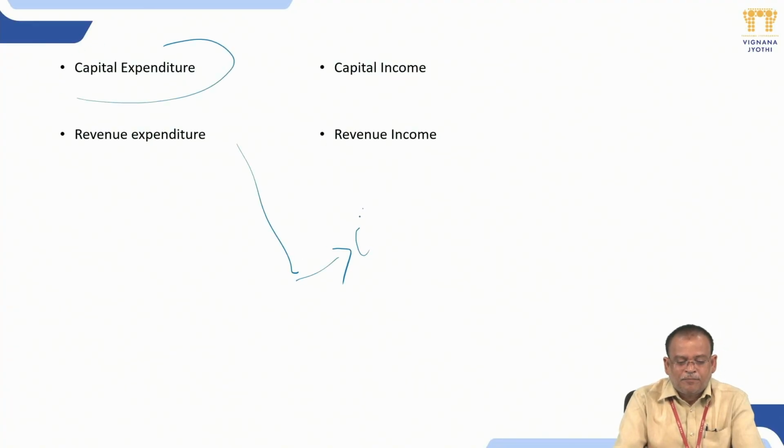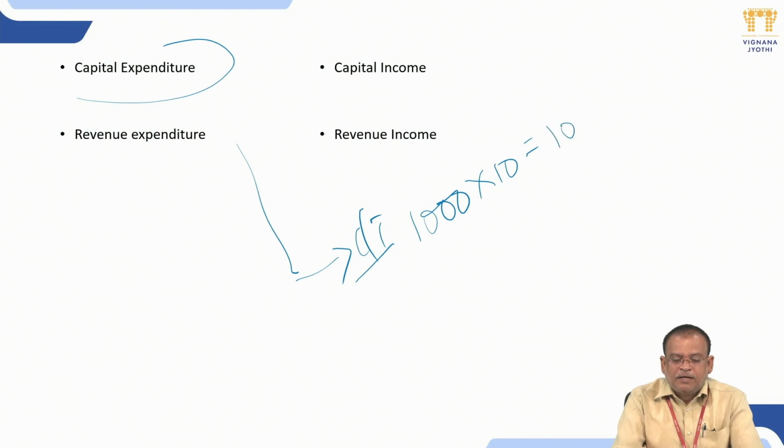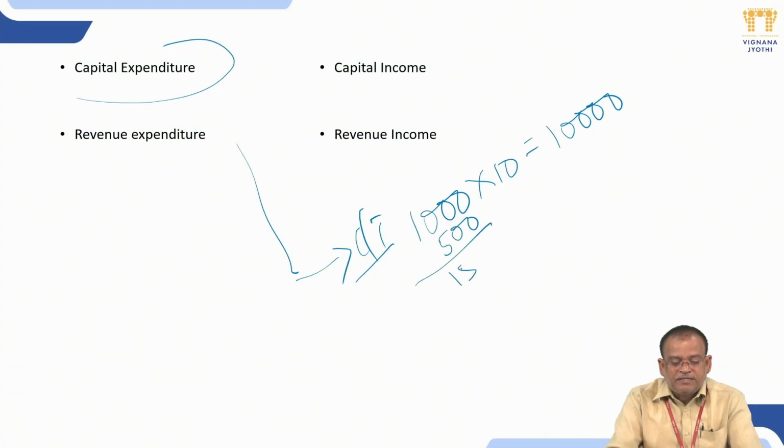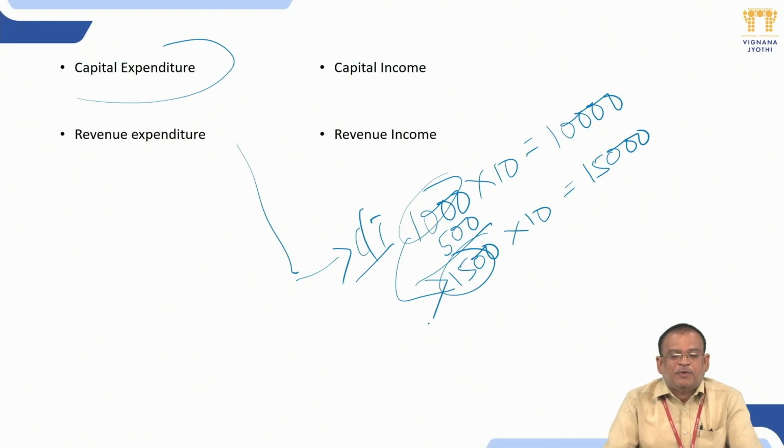Let's see one example. Take a cinema theater. Suppose it is running with 1000 seating capacity and they sell each seat for 10 rupees; the total revenue per show becomes 10,000 rupees. Suppose the owner installs 500 more seats, so the seating capacity becomes 1500 and the total income increases to 15,000. Whatever amount was spent for increasing the seats from 1000 to 1500 is called a capital expenditure. So any expenditure which increases our earning capacity becomes a capital expenditure.